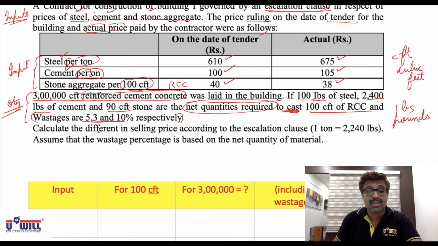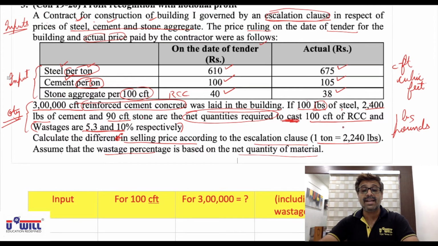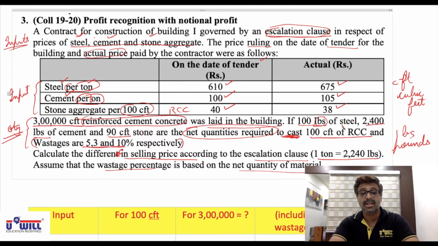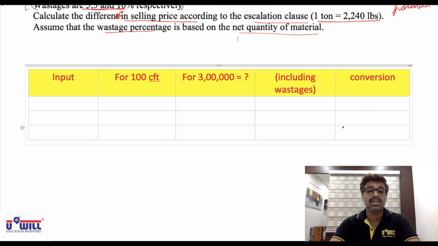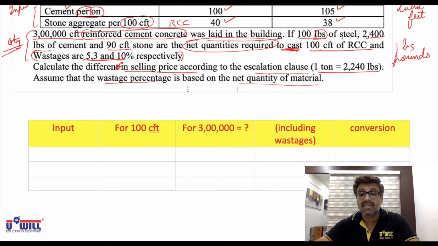Calculate the difference in selling price according to the escalation clause. And they have given you the information that 1 ton is 2,240 pounds. So these pounds we will have to convert into tons, because the price 610 is per ton. That's why this conversion information is given. Assume that the wastage percentage is based on the net quantity of material. So how to find this escalation? All of you understand this properly in the question. First you all make this table. Which table? Input for 100 cubic feet. Why for 100?